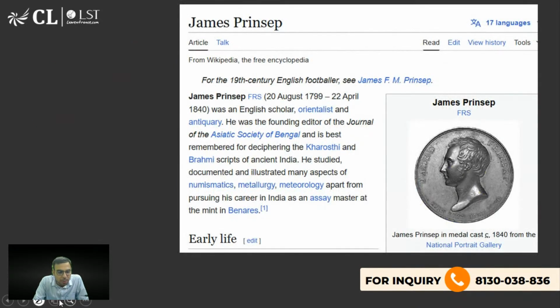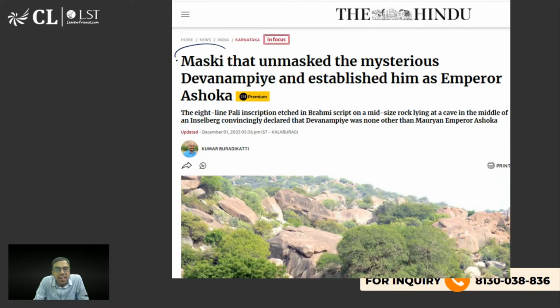Very good. So basically, James Prinsep was a very famous Orientalist, and the Asiatic Society of Bengal was established in 1793. His role was there in that also. Yes, Kumari Bhavana, you are right. It is the Maski edict. There's an edict, I hope you are aware. Ashoka used to get edicts made everywhere, right. This you will find in the state of Karnataka.